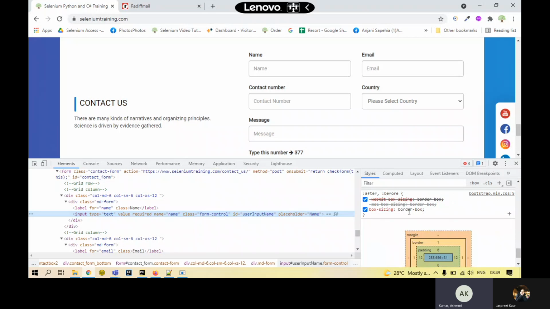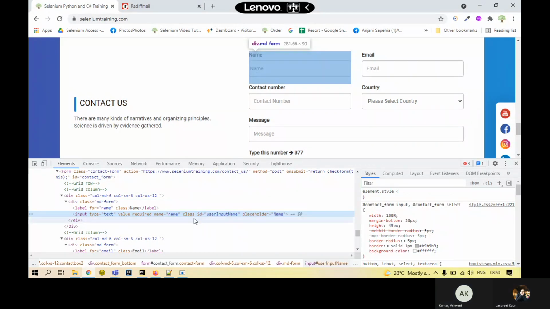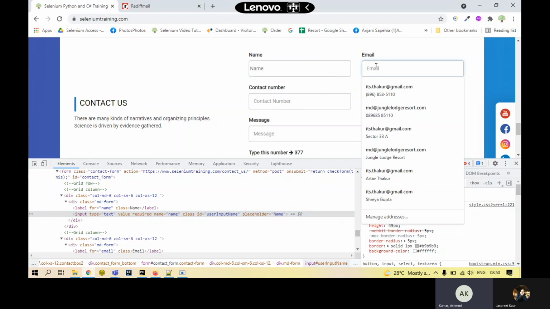Here, in the input type text value required name, if you remove this class form control, this is how it looks. And if I remove it, the look is not complete for this one.